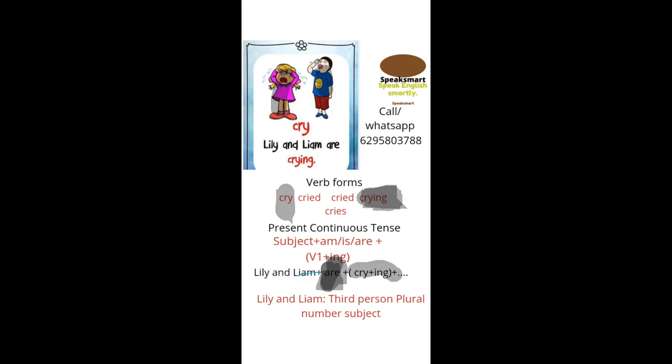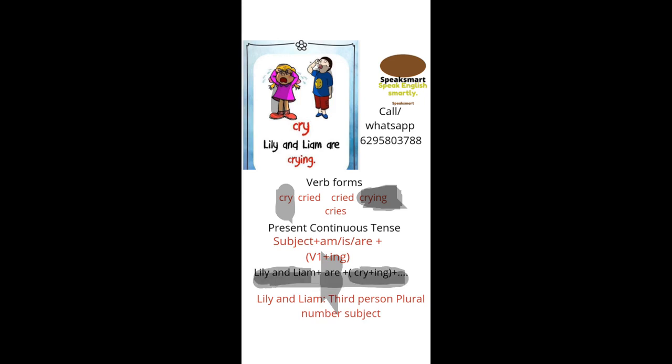So in the picture, Lily and Liam, two persons, and the auxiliary verb are, cry plus ing, crying. So Lily and Liam are crying.